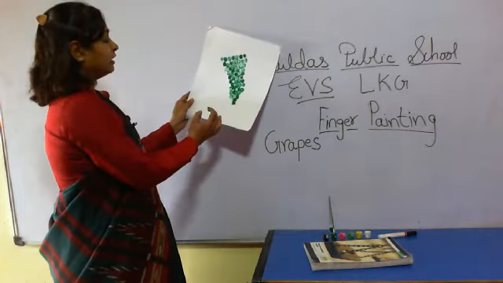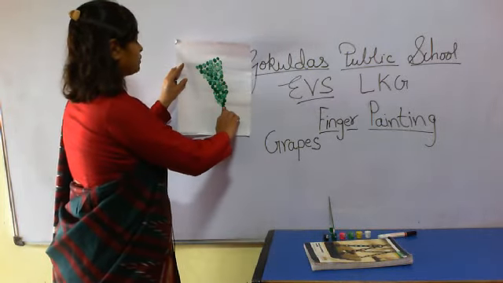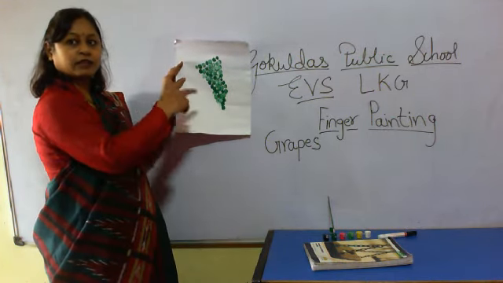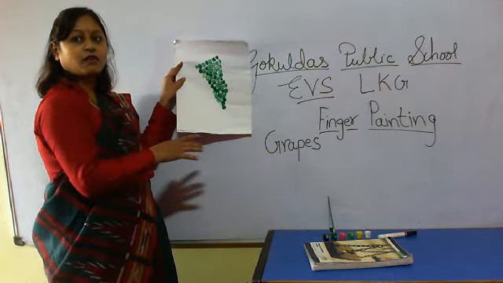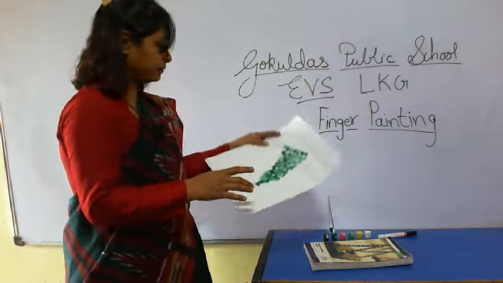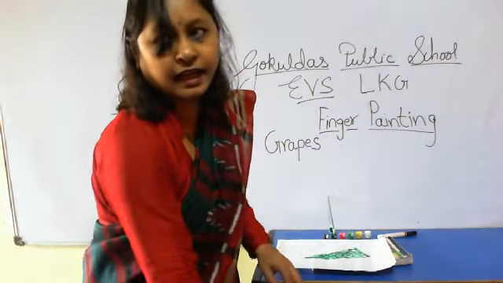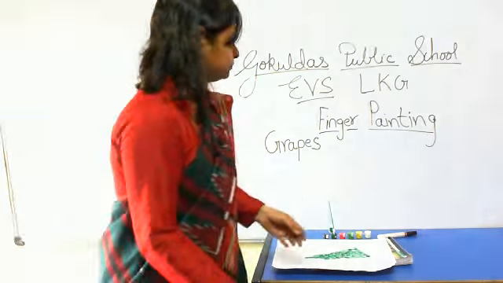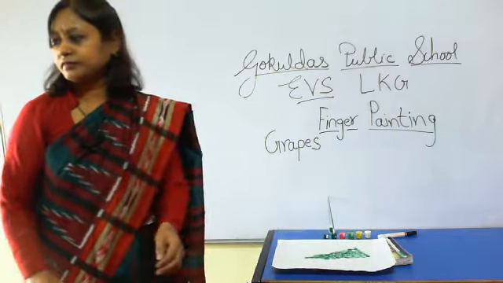Look here, like this. Like this you have to make a bunch of grapes. Okay. Then after that you have to draw lines.